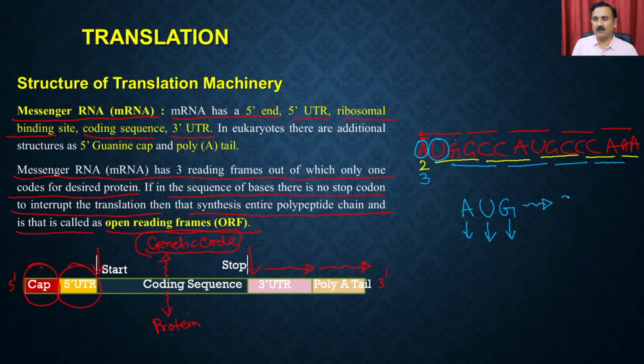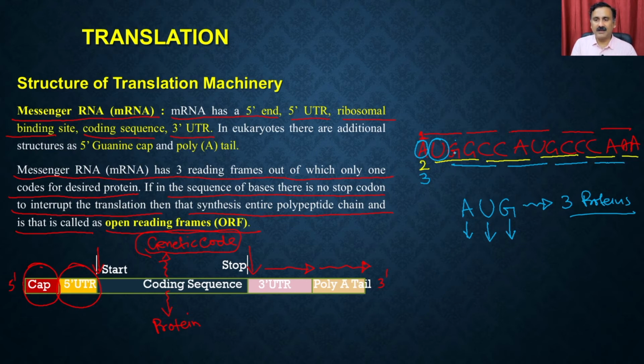But you know that when we started with reading frame number 1, everything was settled, right. All these codons are being used, so that is actually going to give you a protein. Whereas when you go with reading frame number 2, what you see here is that the first nucleotide is left, and there are 2 nucleotides left at the back. So a truncated protein is going to be synthesized.